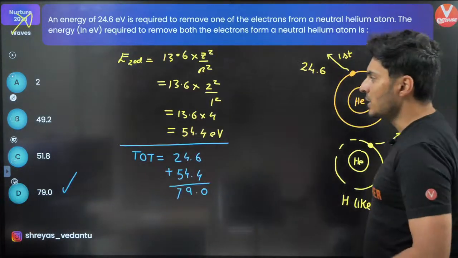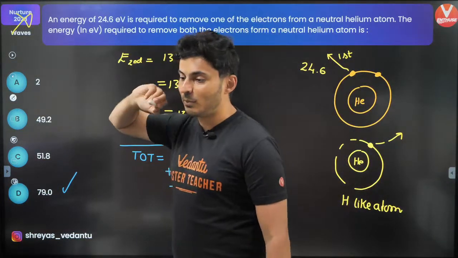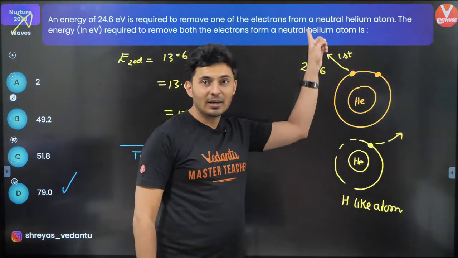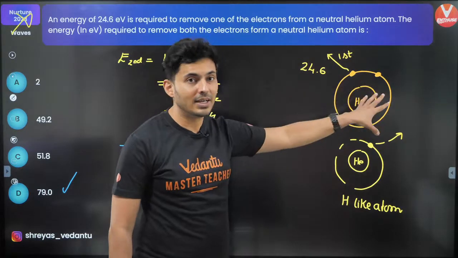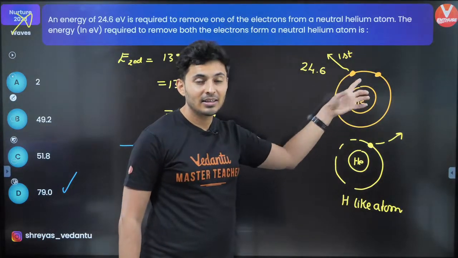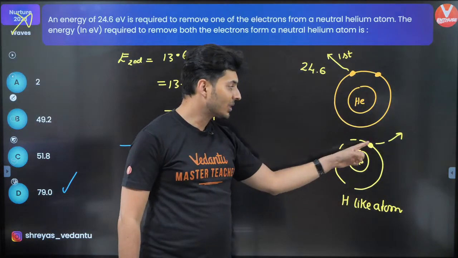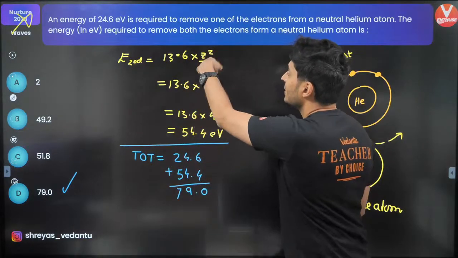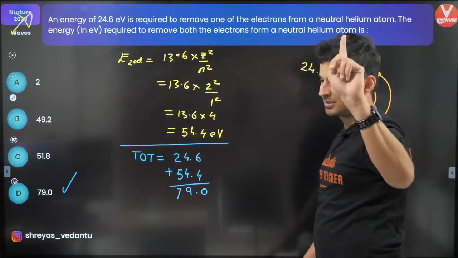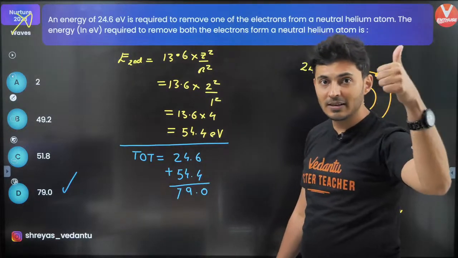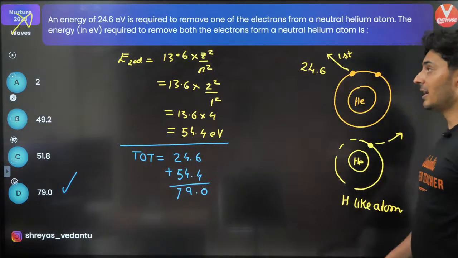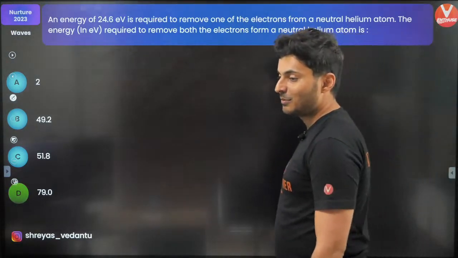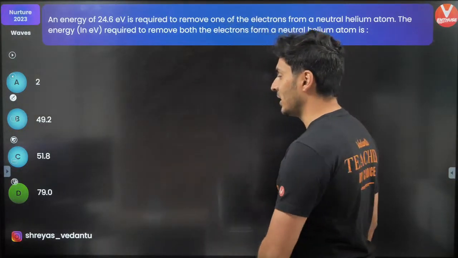That's the answer. So many students just multiply this number with the 2 and they get a wrong answer. Because they forget that when the first electron was removed, the scenario was completely different. This electron was affecting it. The effective charges were different. So when you remove the second electron, those effects are not there, and hence you can use the Bohr's formula. This formula is not applicable for the first electron which is removed. Is this question and the concept clear? Is this understood? This can be asked in many different ways. It's a brilliant question, guys. Many students will definitely make a mistake of multiplying by 2.